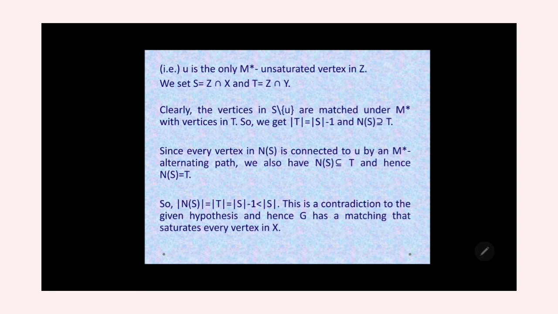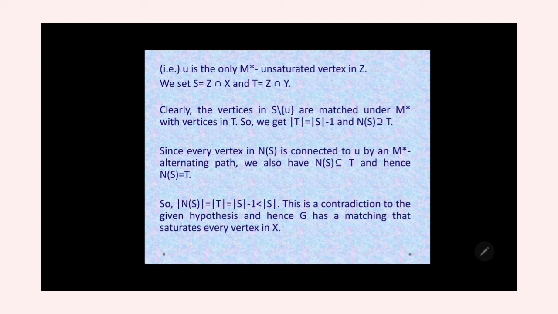Just now we saw in the graph, clearly the vertices in S minus U are matched under M star with vertices in T. Therefore, we get the cardinality of T equal to the cardinality of S minus 1. We can also see that T is contained in N(S). Since every vertex in N(S) is connected to U by an M star alternating path, we also have N(S) contained in T, and hence N(S) is equal to T.